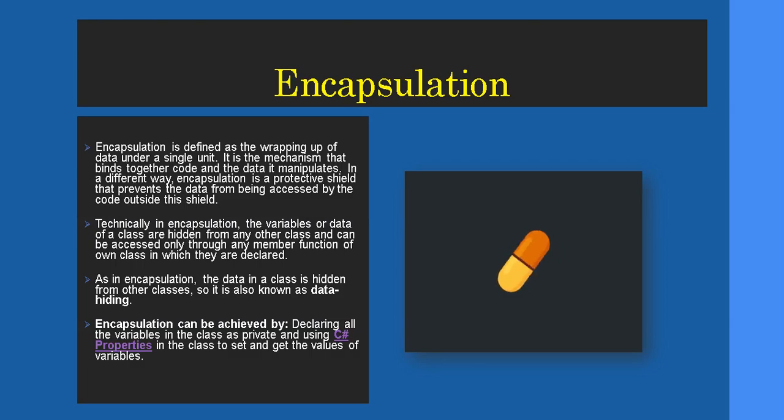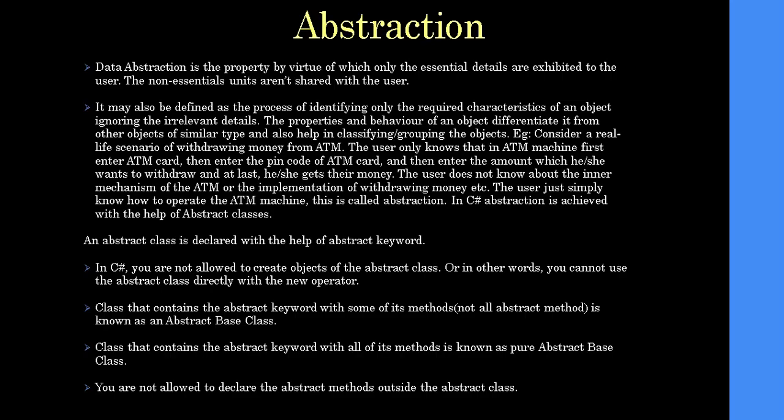Let's continue with the next concept, that is abstraction. It's one of the main concepts inside OOPS, where data abstraction is the property by virtue of which only essential details are exhibited to the user. The non-essential units aren't shared with the user.